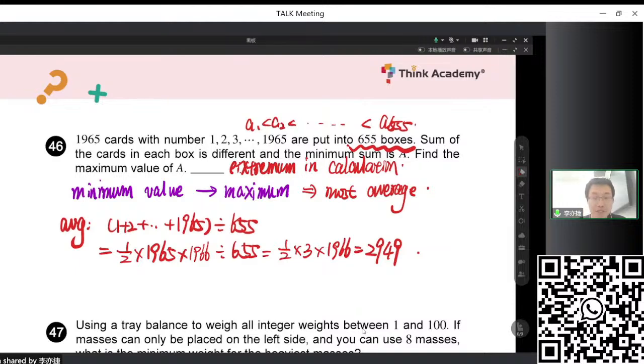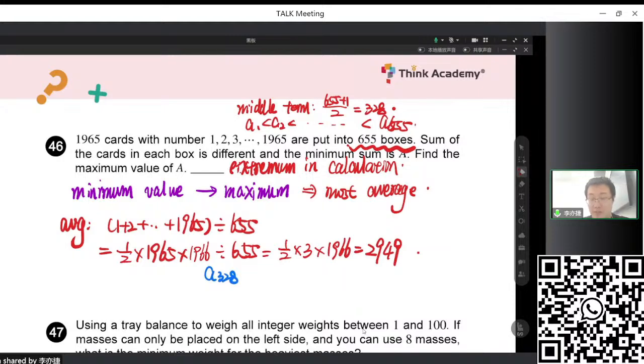And then the key point is, what's in the middle of it, right? So the middle term is 655 plus 1, then divided by 2, so it's 328. Actually, the middle term of all is the 328th term. So actually, we may just put the average, right?